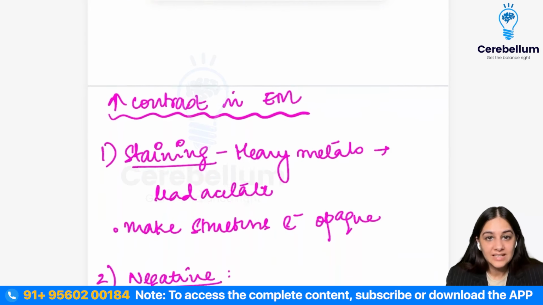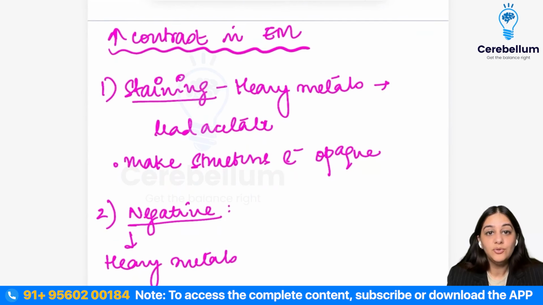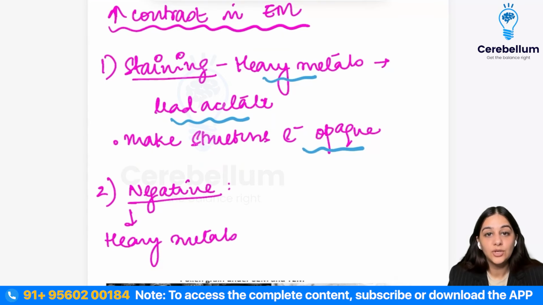How do you increase the contrast in an electron microscope? You can do some form of staining, but here you stain with heavy metals, not with dyes. You can stain with heavy metals such as lead acetate, which makes these structures electron opaque. Then you can also stain the background, which is known as negative staining.